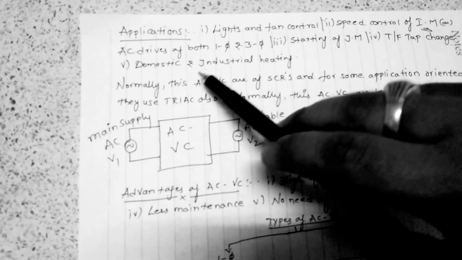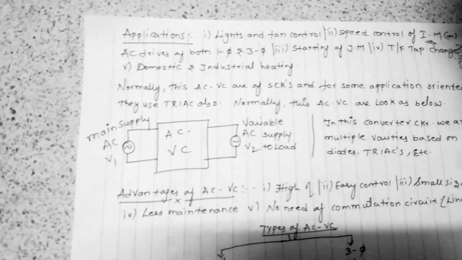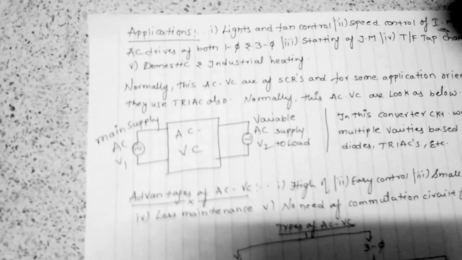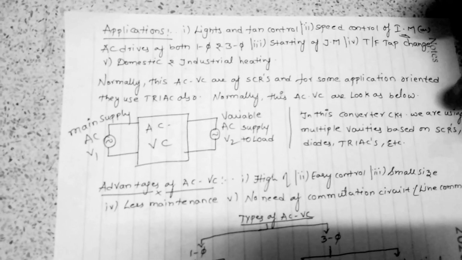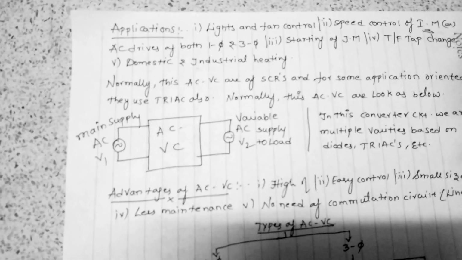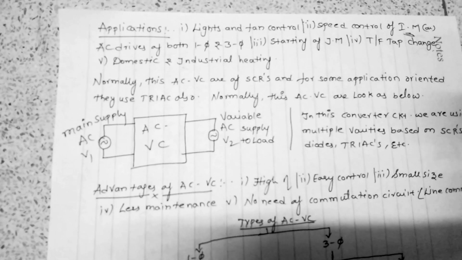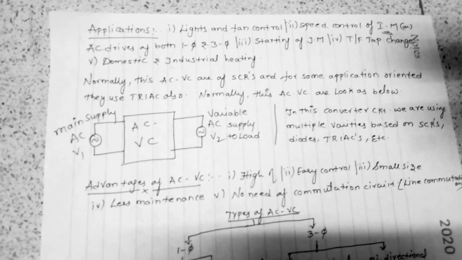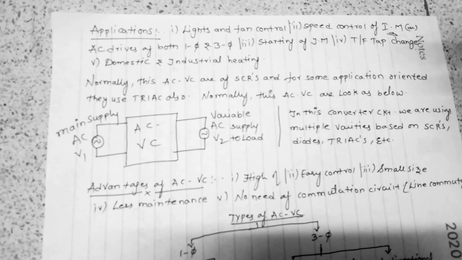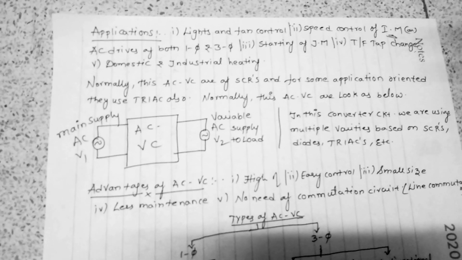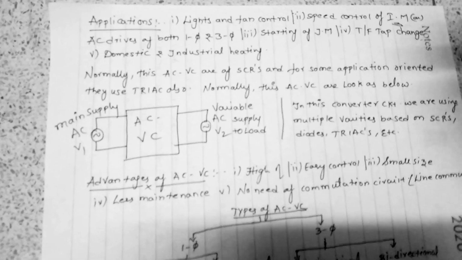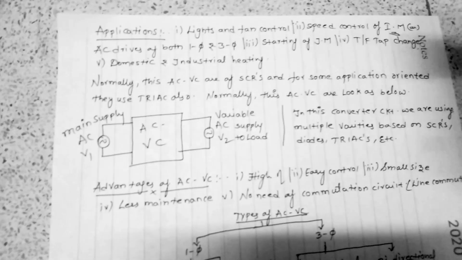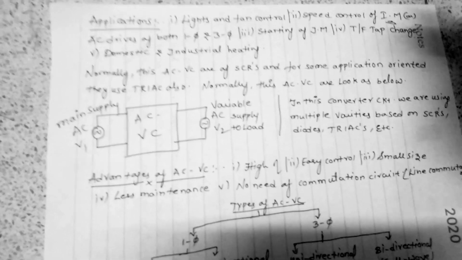Another application is domestic and industrial heating. These are mainly industrial applications, like heating in glass manufacturing and other industries based on heating. They use AC voltage controllers because they need to vary the alternating voltage levels while the frequency does not need to change.